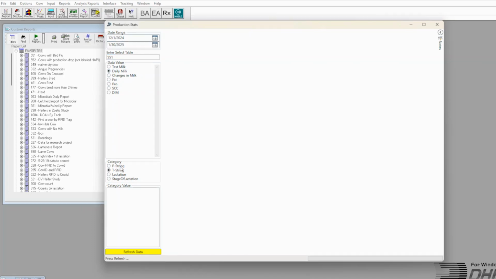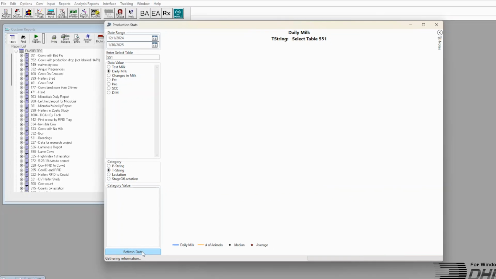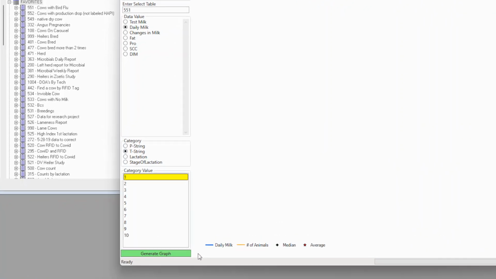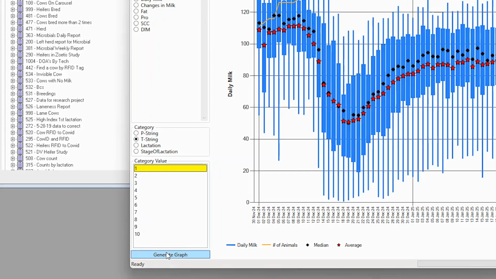Put a dot in front of daily milk, keep your dot in front of T-string, and click the button that says Refresh Data. At this time, the system will go about collecting production information on the cows in specific pens that were being treated for the bird flu. Once the system has finished gathering the information in the category value, we can see that this report was generated on pens 1 through 10. To view pen 1, we highlight that pen and click the button that says Generate Graph.